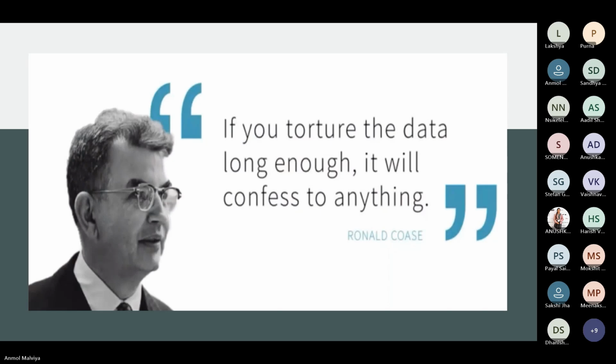And what this means is there is a lot of data generation in every field. Every company is getting a lot of data every day. So until and unless you ask questions to your data, it wouldn't be useful for anything. So we have to ask as many questions as we can to our data, and then it will provide you the hidden insights and show you all the trends. We can see it further.